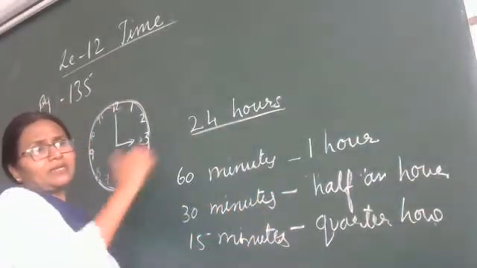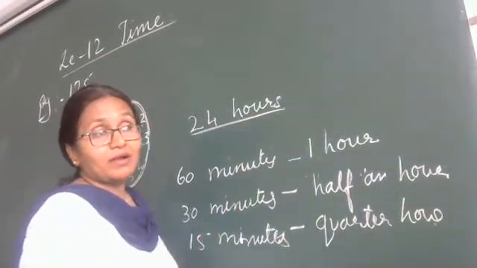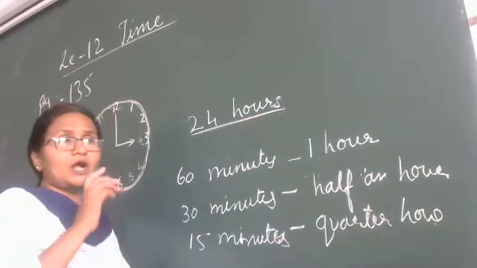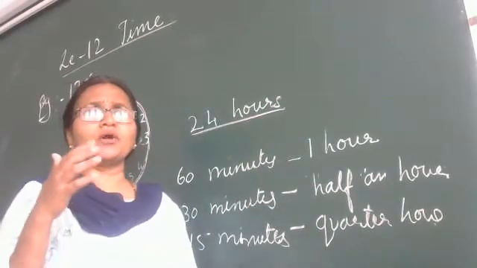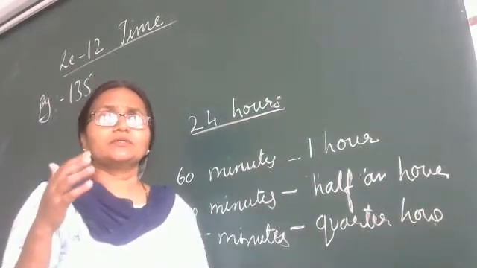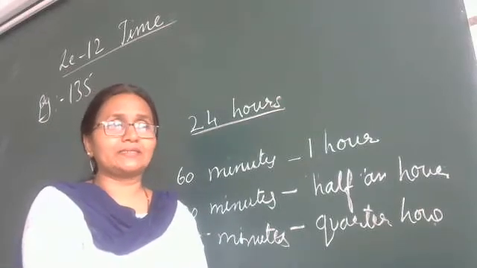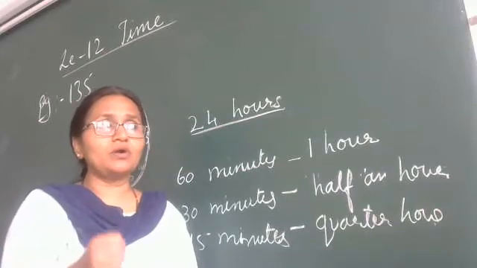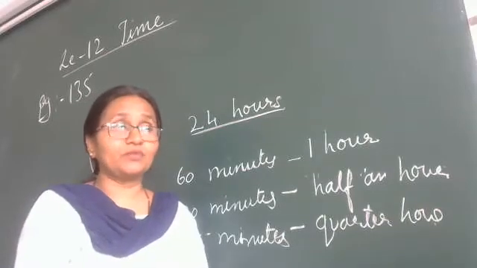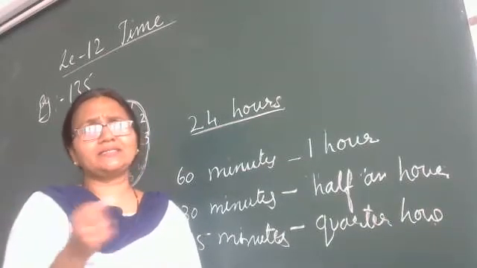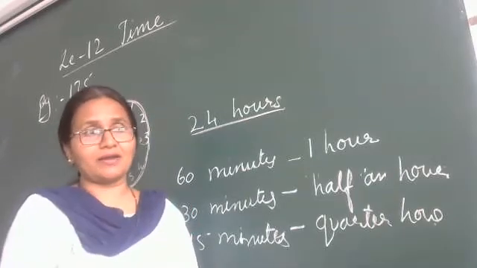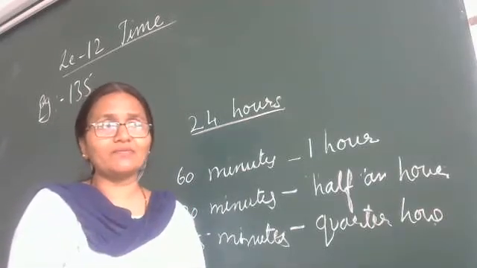Now 30 minutes makes a half an hour. If your auntie wants to come to your place, then your mama asks at what time she will come. Then your auntie says, I'll be there within half an hour. Yes or no? Have you heard this word? Within a half hour?